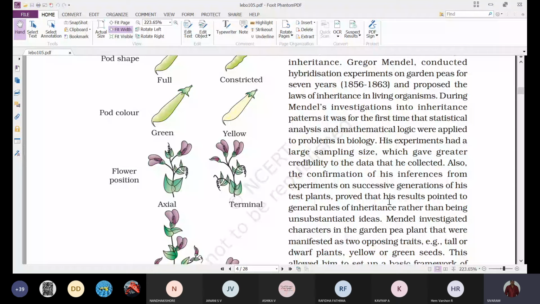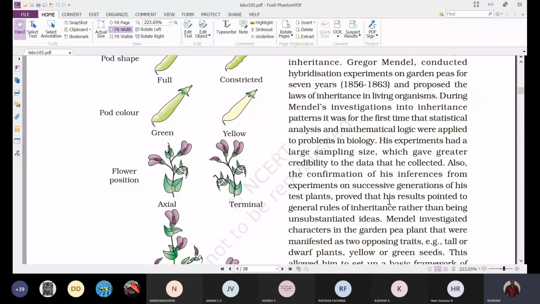That means he didn't take into consideration one plant or two plants. He took hundreds of plants to get better results. Because one plant may vary from generation to generation, but if he takes a huge number of plants, he will get better results. That's why his experiments had a large sampling size, which gave greater credibility to the data that he collected.